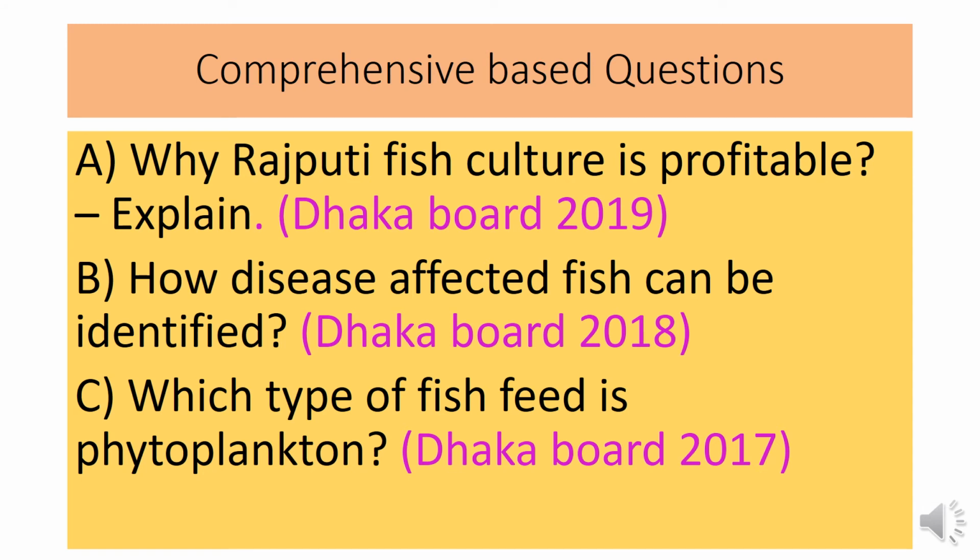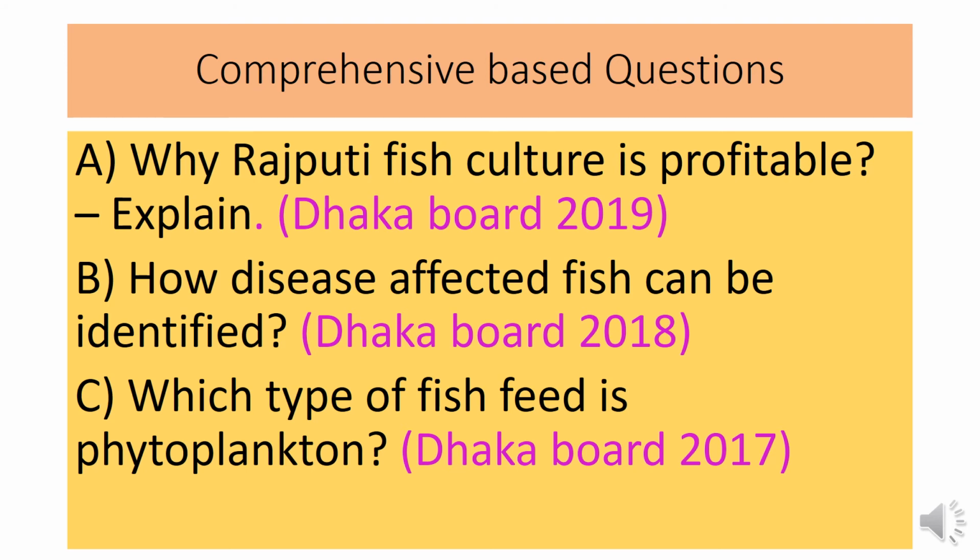The second question is, how can diseases affecting fish be identified? For answering this question, you have to write some symptoms of disease affected fish, like fish stop intake of food, or fish intake feed less than their normal consumption, body color or brightness of fish decreases, normal red color of gill is not found, then imbalanced swimming or movement can be found.